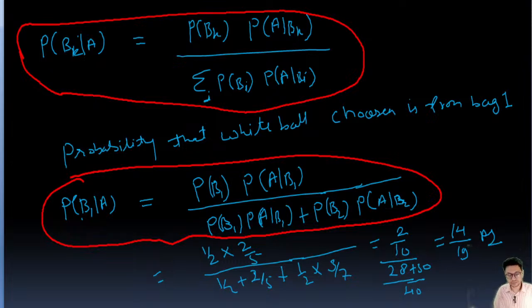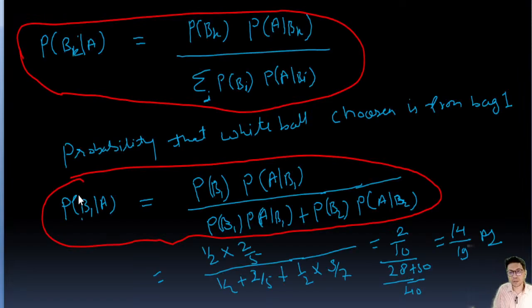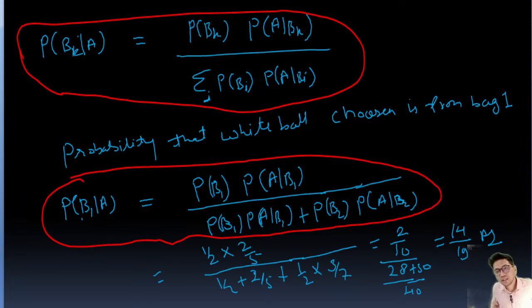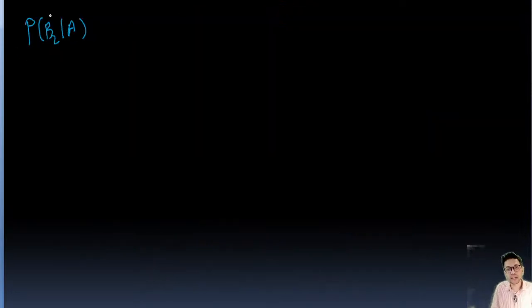Next question is, and from here also one more question. From here we can also get P(B2|A), right? This also I'm going to tell you, P(B2|A). It means probability that white ball is chosen from bag 2. Probability that white ball is chosen from bag 2. Okay. This is going to be, right? We can write this formula again.